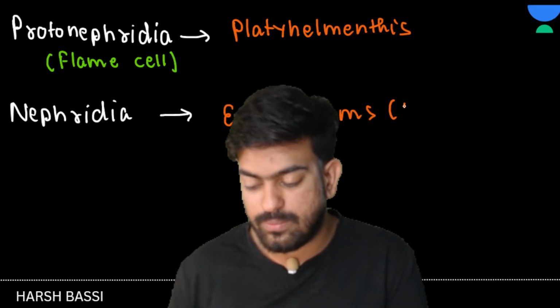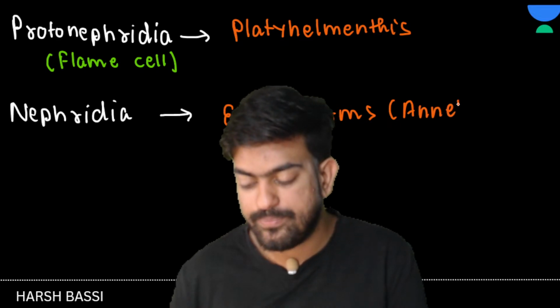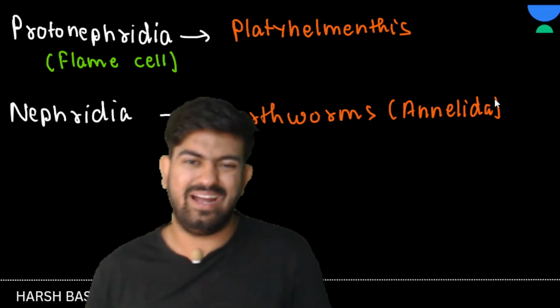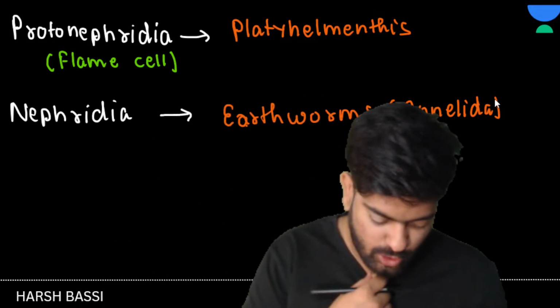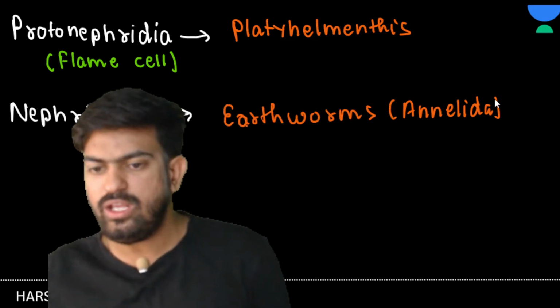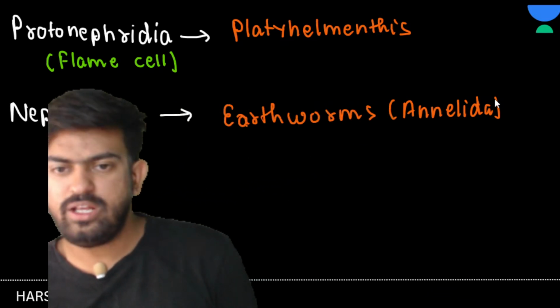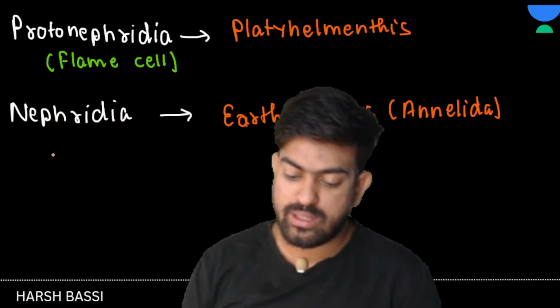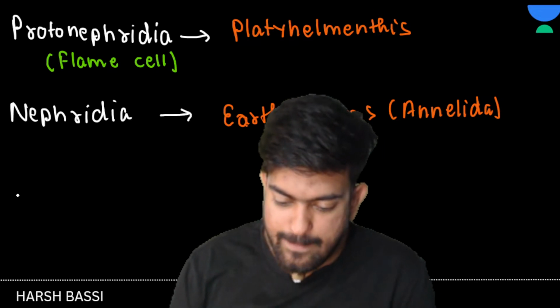Earthworm is an example of annelida only. So I can write here, they are present in the annelida.